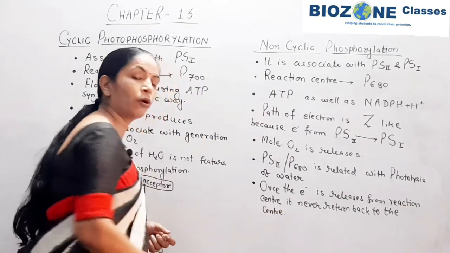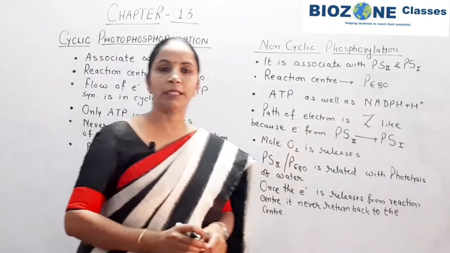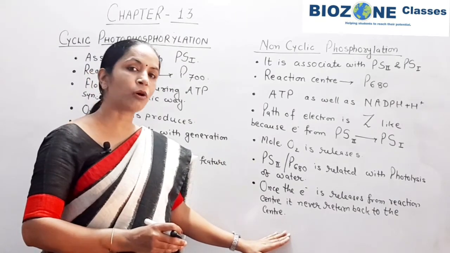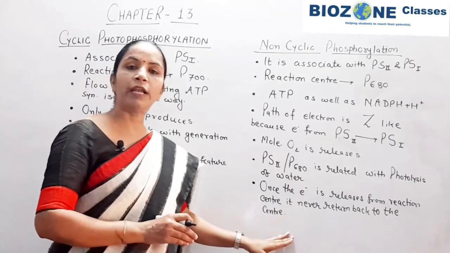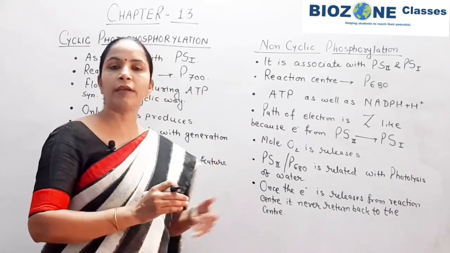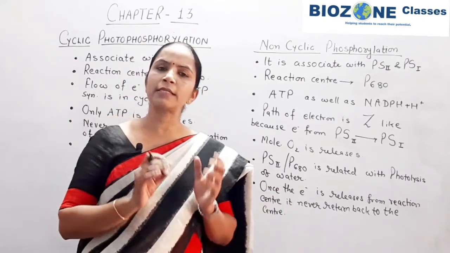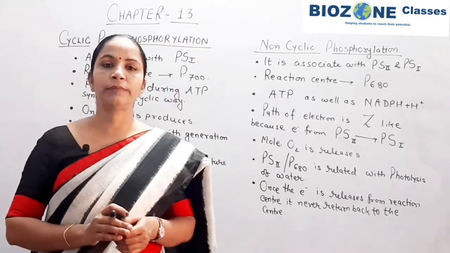The energy of the electron is stored in the form of NADPH and H plus. So this much you remember. Now we study about the path of electron, again strictly following NCERT, the path of electron during non-cyclic phosphorylation, and then we come towards the discussion about cyclic and non-cyclic phosphorylation in a summarized way.